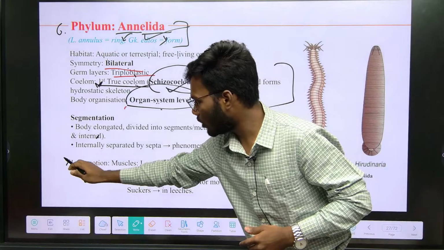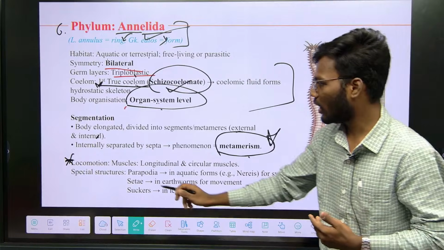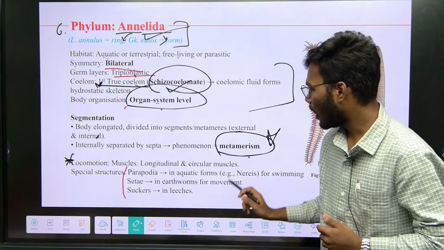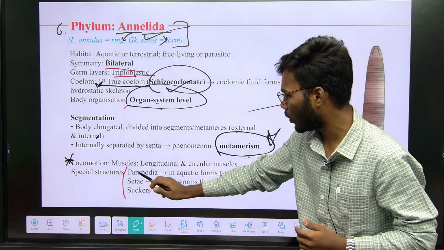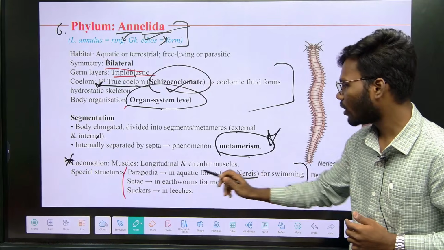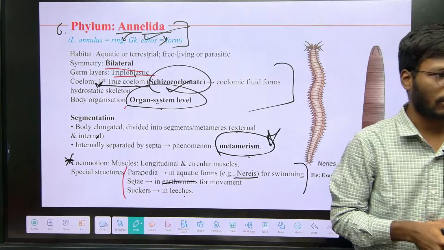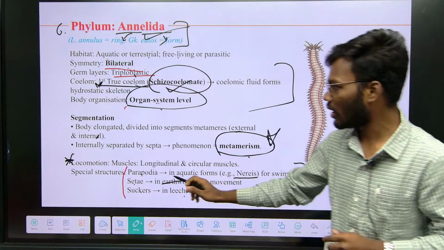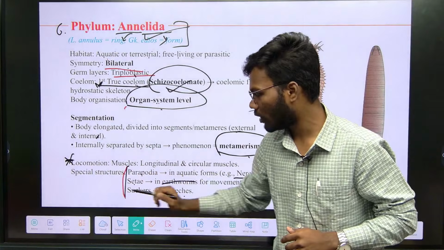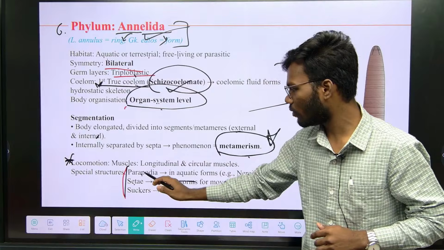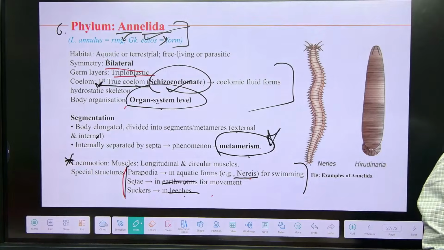Right. And the thing is locomotion. Locomotion is done with the help of different structures. Here I mentioned different structures and what are the structures present in different animals. For example, parapodia is present in Nereis, whereas setae are present in earthworms, suckers are present in leeches. So they are the structures which are helpful in locomotion present in different animals. You have to remember different structural names and the animal where it is present, Nereis, earthworm and leech.